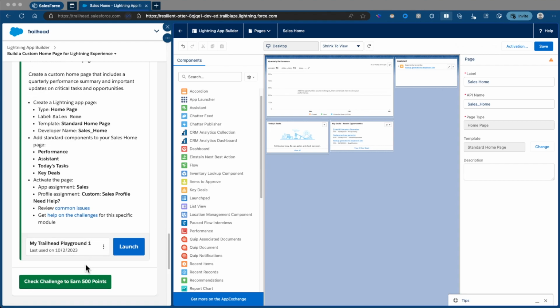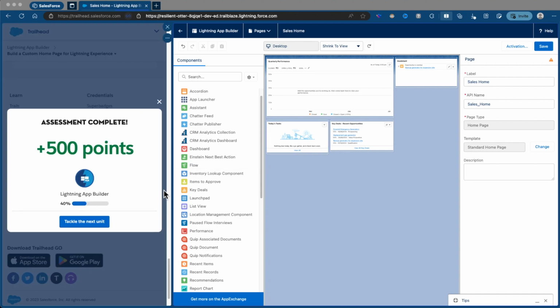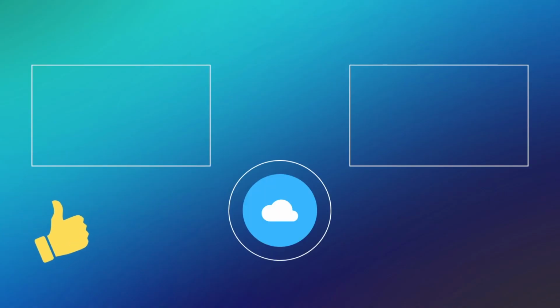Alright, we have activated our new app. So let's make sure we have done everything in this challenge right. That's perfect.